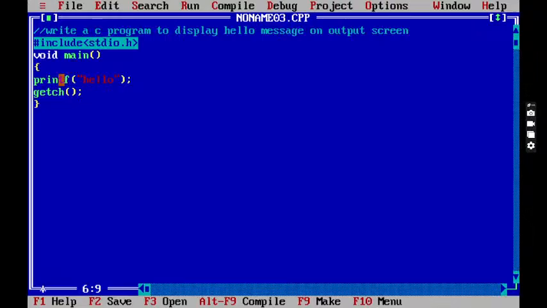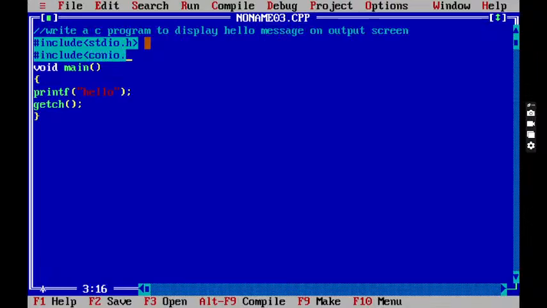Suppose you are in a room and the fan is already running. The fan will go off only when you go to the switchboard and touch the switch button off. Similarly, getch is also one of the predefined functions. This is also created by the language author only. He created this concept and stored it in the header file called hash include conio.h. Clear, everyone?